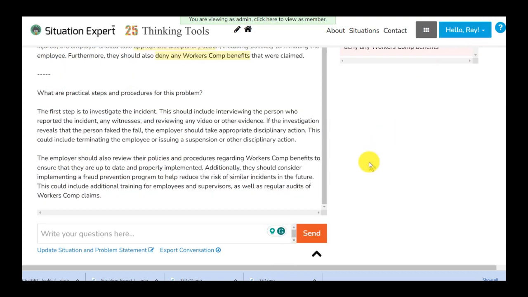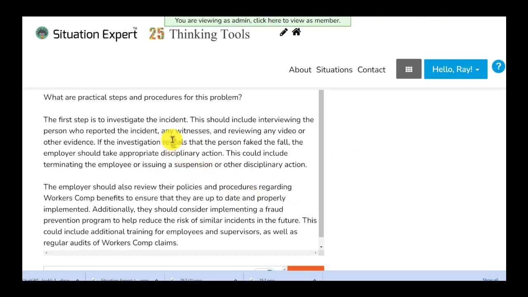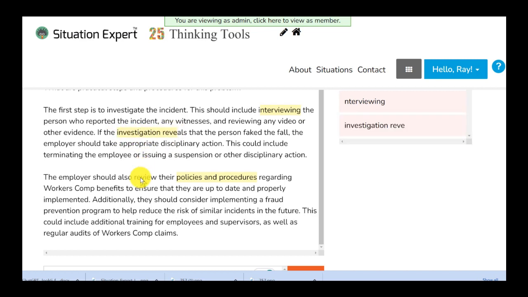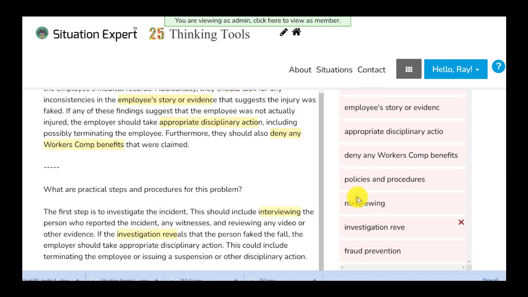So ChatGPT gives us a quick answer. What practical steps or procedures the problem should be done? First step is to investigate, and then employers should also have the policies and procedures, which is kind of an interesting idea in here. We already wrote down about interviewing technique and an investigation process that we have to do, and then disciplinary action, and then additional should consider implementing fraud prevention. So again, we have added many of these ideas component in this approach.